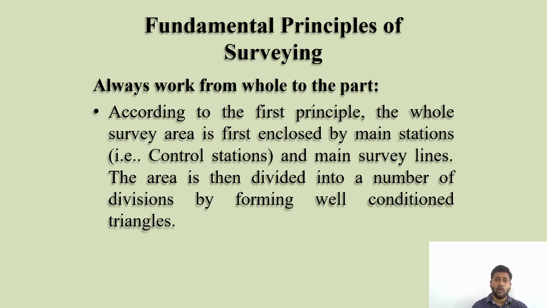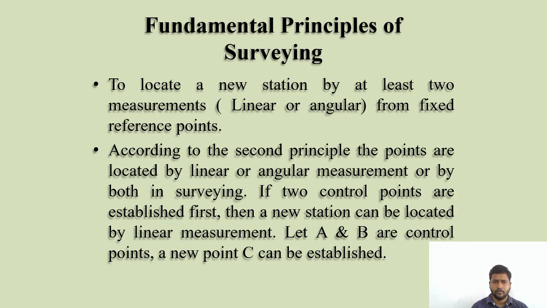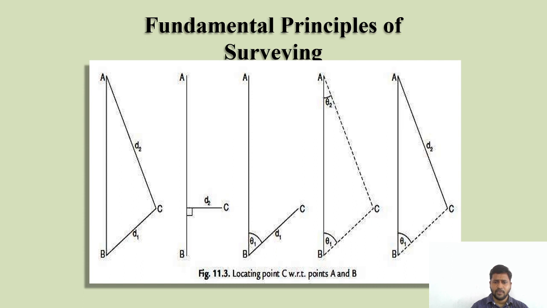If you follow these two principles, you can minimize the errors in the field when you are doing the survey. How can you locate these points with reference to a line? We have seen that here we can locate this point with 90 degrees.